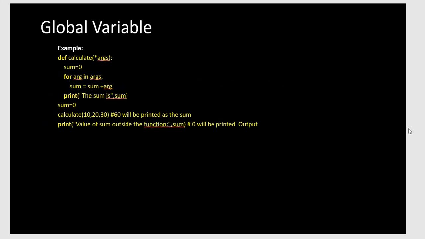And here is the global example: define calculate with arguments, sum equals 0, for arg in args, sum equals sum plus arg, and print the sum. The sum equals 0 is a global variable because we have created it outside of the function. Calculate 10, 20, 30, and we get the printed values.